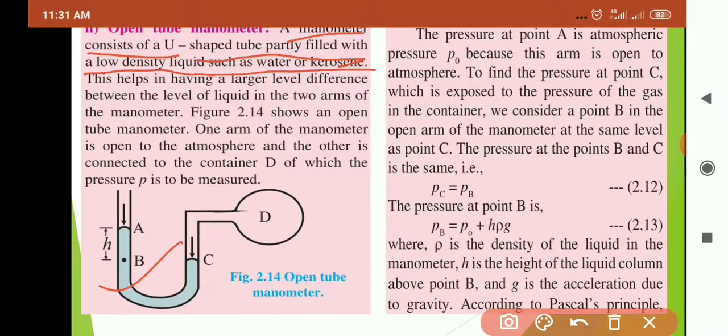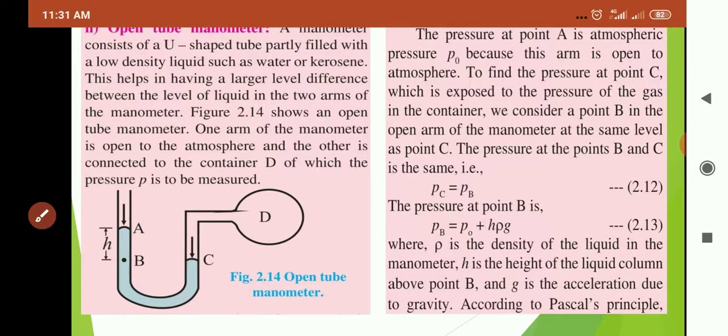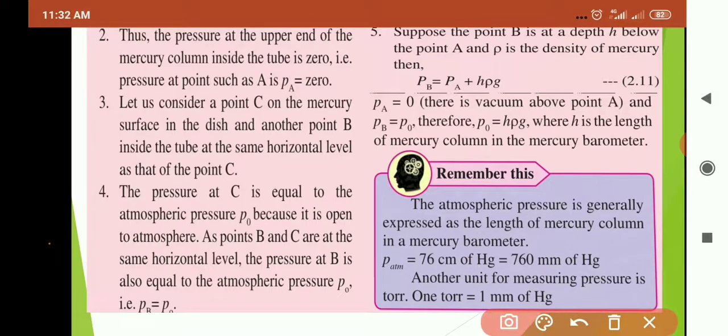So previously we had filled mercury, here we have filled water or kerosene. The pressure at point A, PA is equal to 0 there in the mercury barometer.